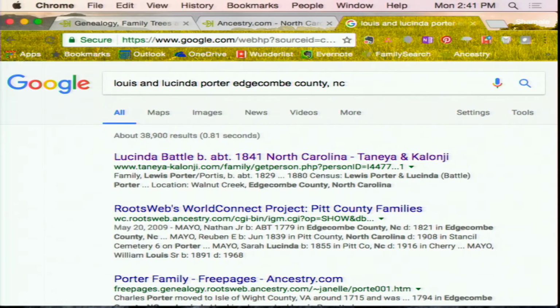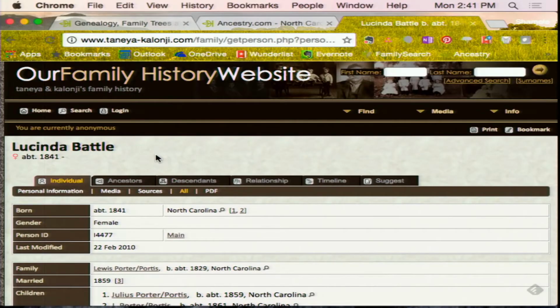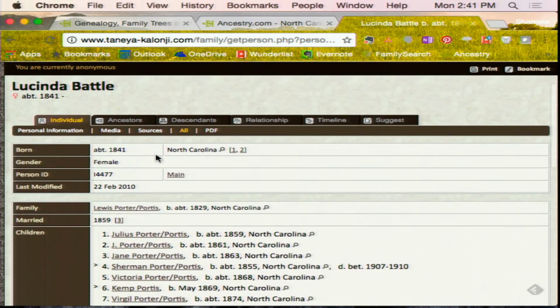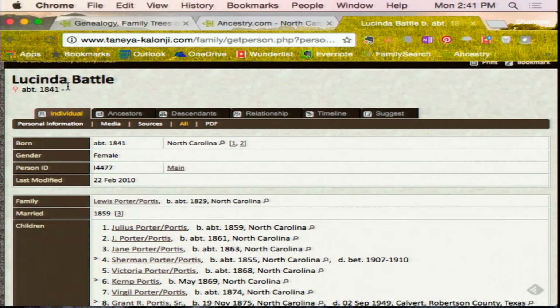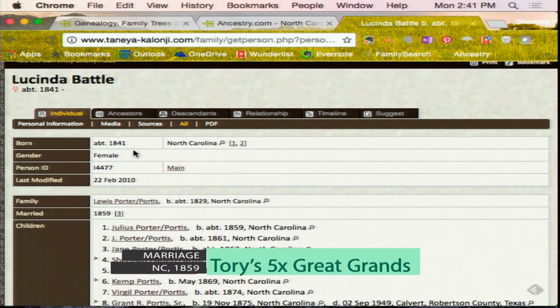And let's see, what do we find? Genealogy? Yeah, it looks like you might have had a cousin that's researching your family. Okay, so what do we see? Someone created a family tree online, and it says that she was born in 1841, and if we look back at our census record, we'd probably say, yep, this is her.